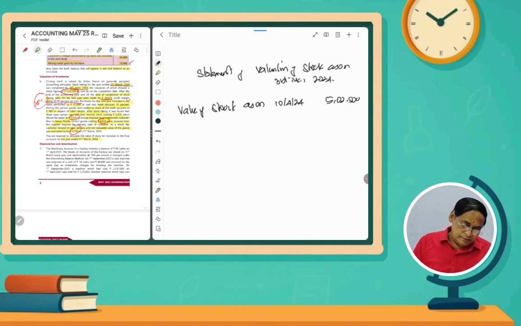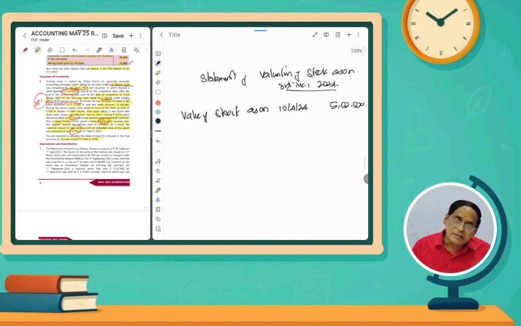Actually, the stock taking was to be held on 31st March, but actually it was started, but it was completed on 10th of April. But on that date, the value will be 5,02,500. So during the period, some transactions happened. So these adjustments are to be made in order to find out the value as on 31st March 2024. So what are the adjustments we have to do?